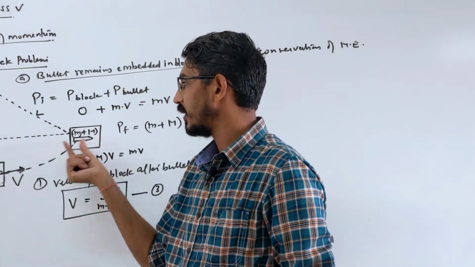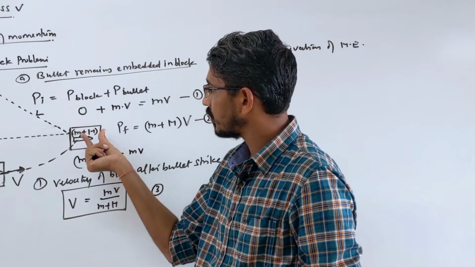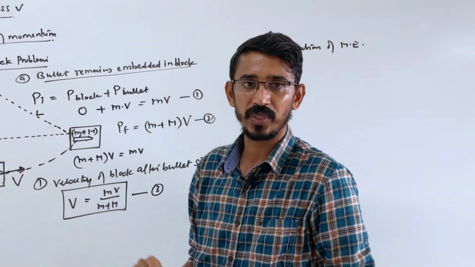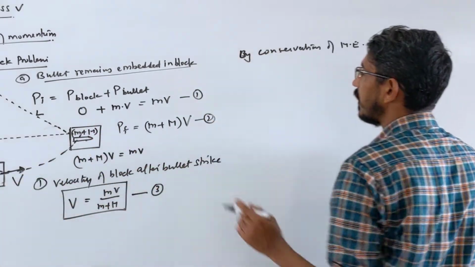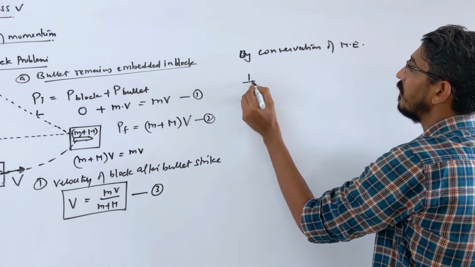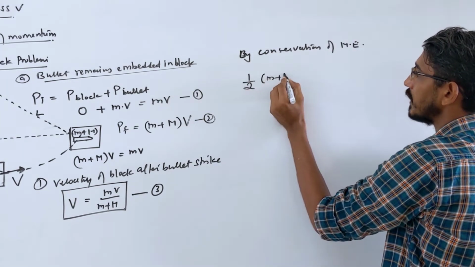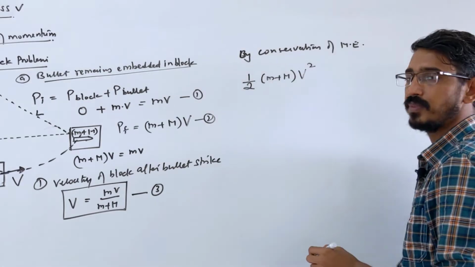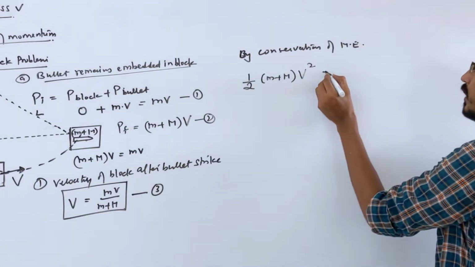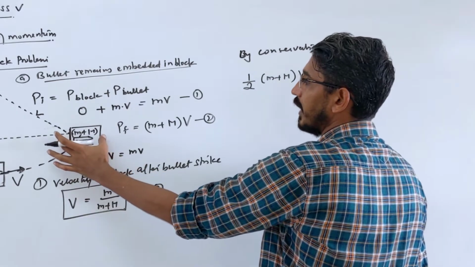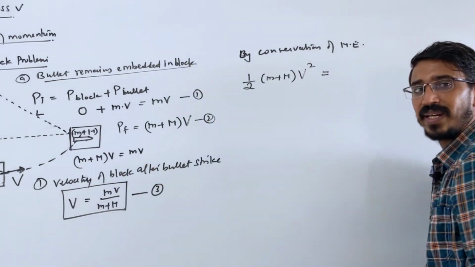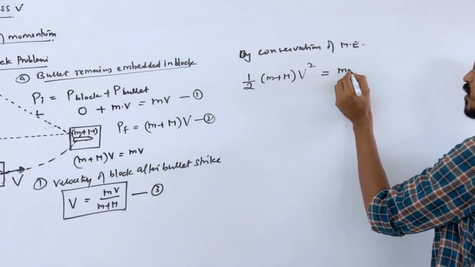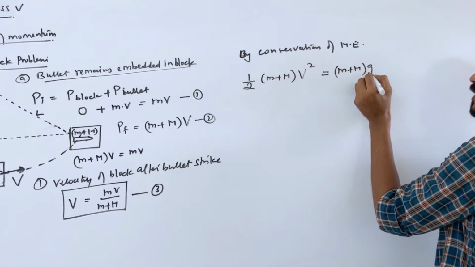And at this point they reach the highest point. At this point velocity becomes 0. They have only what? Potential energy. So kinetic energy at that point is what? Half mv square. Mass means what? M plus m, together they are moving, and velocity is V square, is equal to what? Energy at that point. At that point we have only potential energy, which is mgh. M is small m, g means g, and h means H.